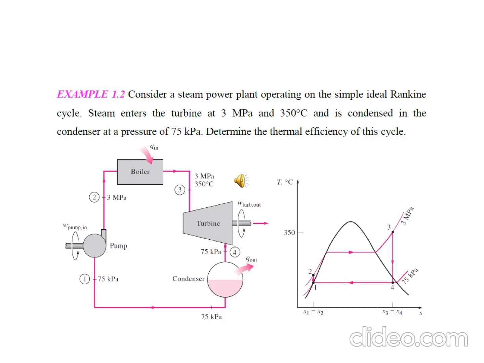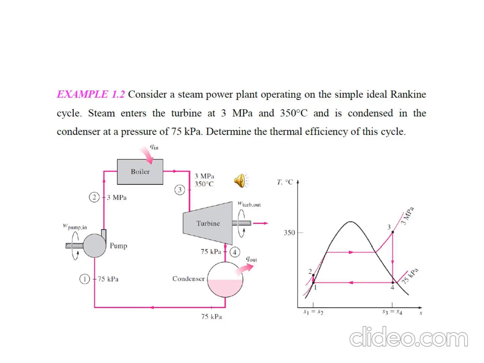At which process is pressure constant? Constant pressure heat addition and constant pressure heat rejection. Constant pressure heat addition is happening in 2 to 3, so we can say P2 equals P3 and P1 equals P4. P1 equals P4 is given as 75 kilopascal, and P2 equals P3 is given as 3 megapascal, and the temperature, 350 degrees centigrade, is the superheated temperature.